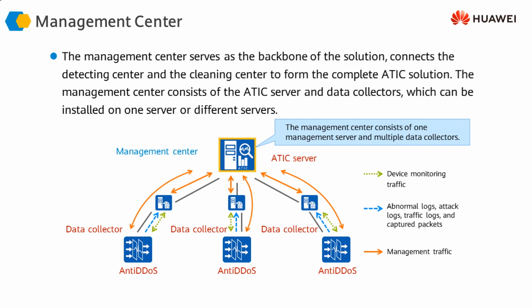We can either have a centralized deployment of the management center, where the ATIC server and the data collectors are both installed on the same physical machine, or we can have the ATIC server on one machine and multiple data collectors installed on different machines, each data collector collecting information from different detecting and cleaning devices. This is the distributed model. So we can have either the centralized model or the distributed model.